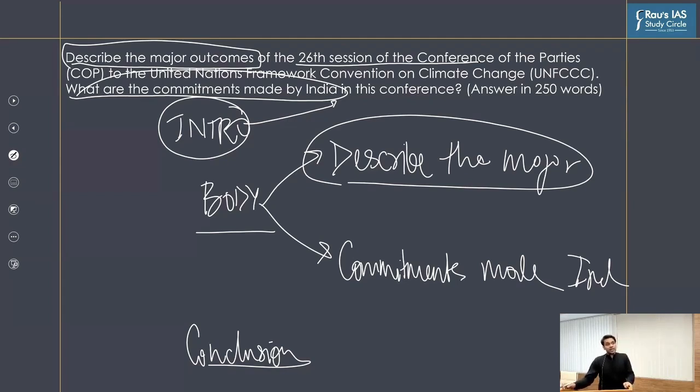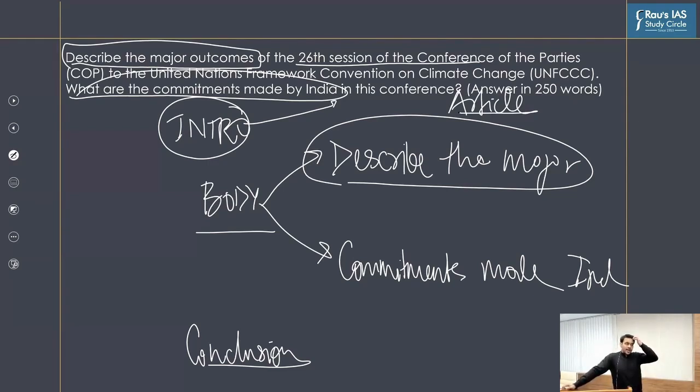But apart from that, you can also tell the examiner the importance of Glasgow Summit or the COP26. You see, since the finalization of the Paris climate deal, it has been more than 5 years. And the Article 6 to the Paris climate deal, which is about the rule book of the carbon market, was still not final until we had the Glasgow Summit.